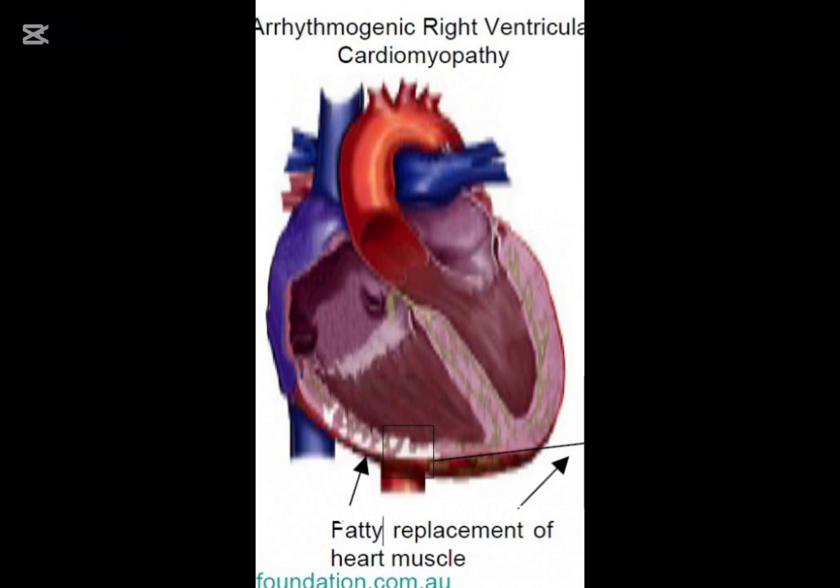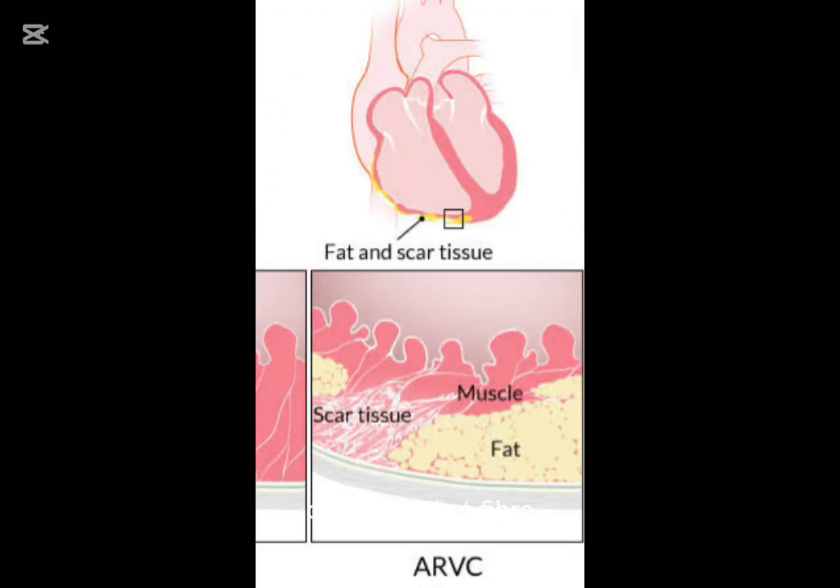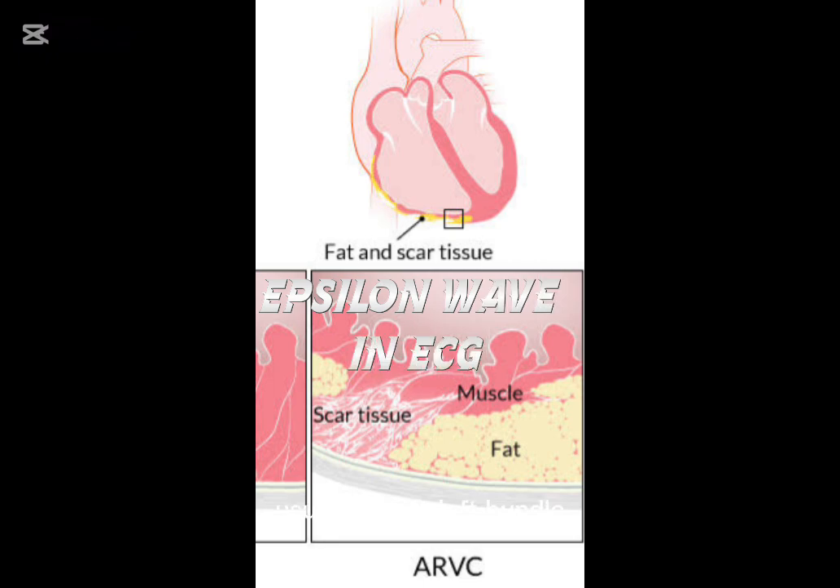A high yield exam point: a young athlete with exertional syncope or sudden cardiac death, think arrhythmogenic right ventricular cardiomyopathy. Fibrofatty replacement of the right ventricle is the hallmark pathology. Epsilon wave on ECG is highly suggestive. Ventricular tachycardia usually has a left bundle branch block morphology because it originates in the right ventricle. Cardiac MRI is the preferred imaging modality, while ICD is the most effective treatment for preventing sudden cardiac death in high-risk patients.